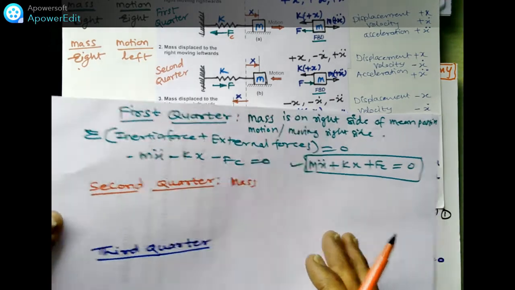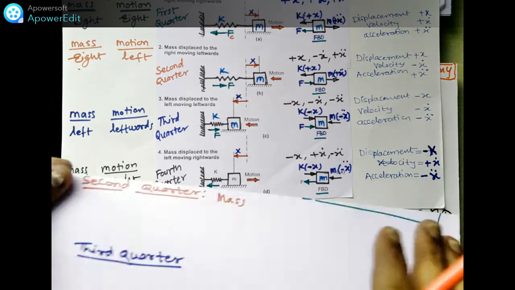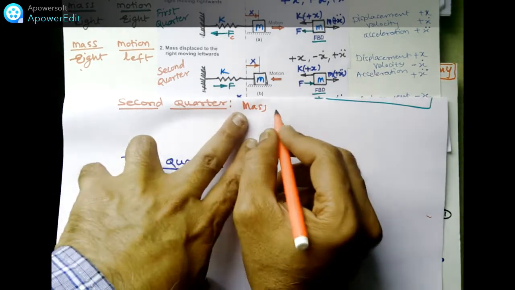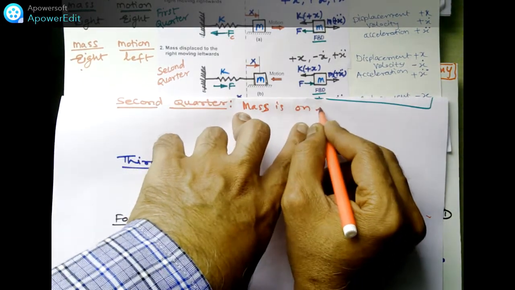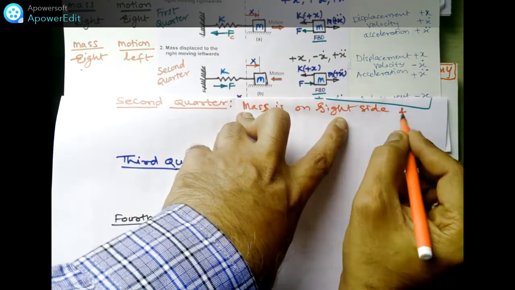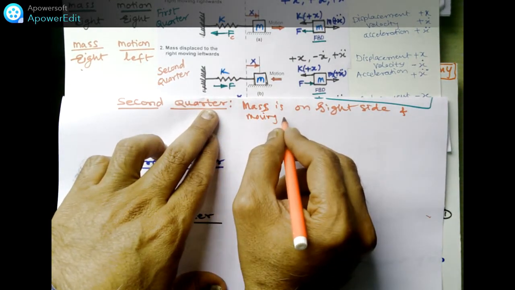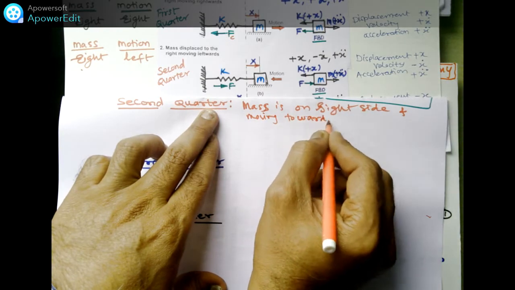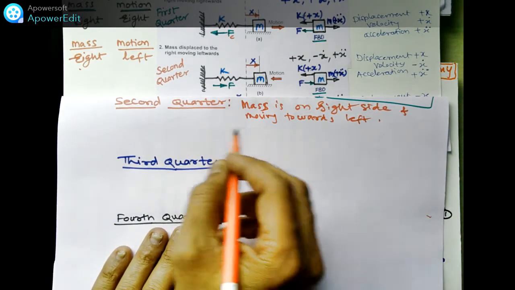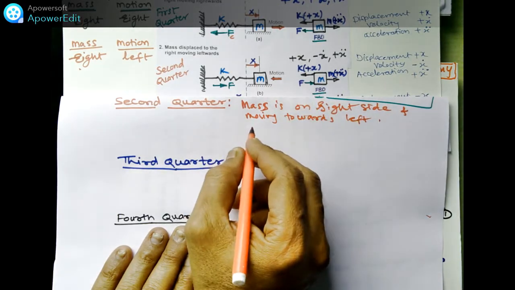Here the mass is on the right side, and the motion is towards the left. It is moving towards the left. So by using D'Alembert's principle and this diagram, we can draw it here.